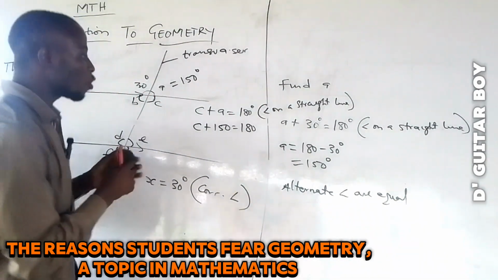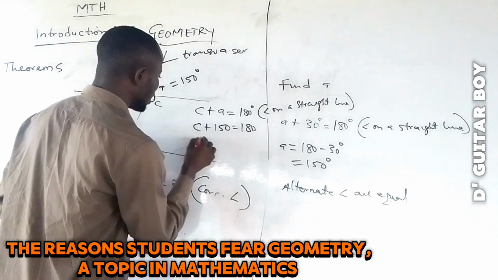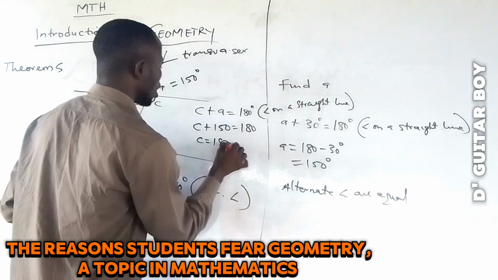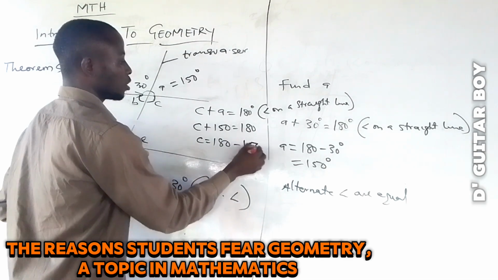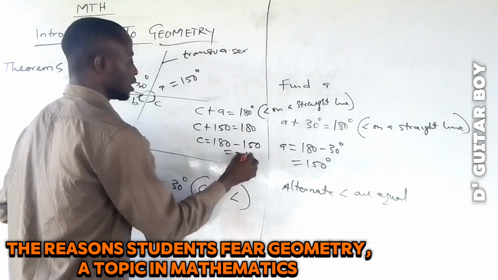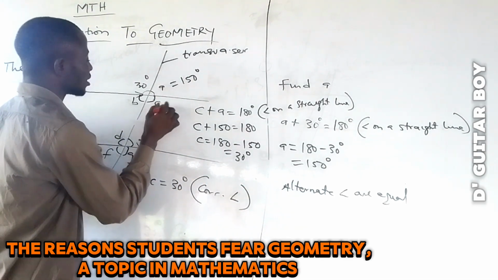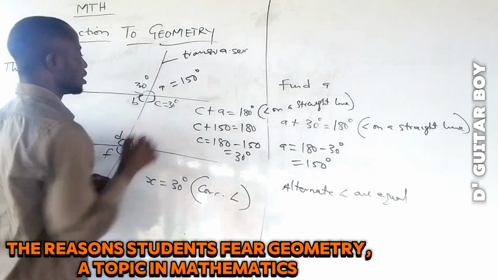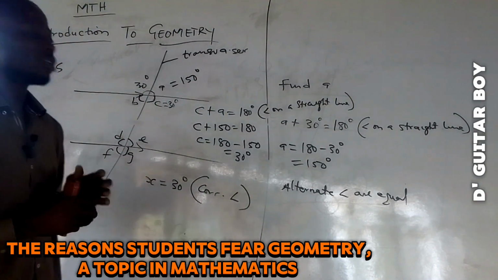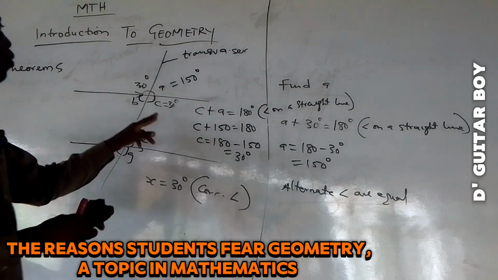I know that one, so from there I can calculate C. I will now say C is equal to 180 minus 150, equal to 30 degrees. So I can clean here now and say this place is equal to 30 degrees. C is equal to 30 degrees. With that, I have been able to look for C.